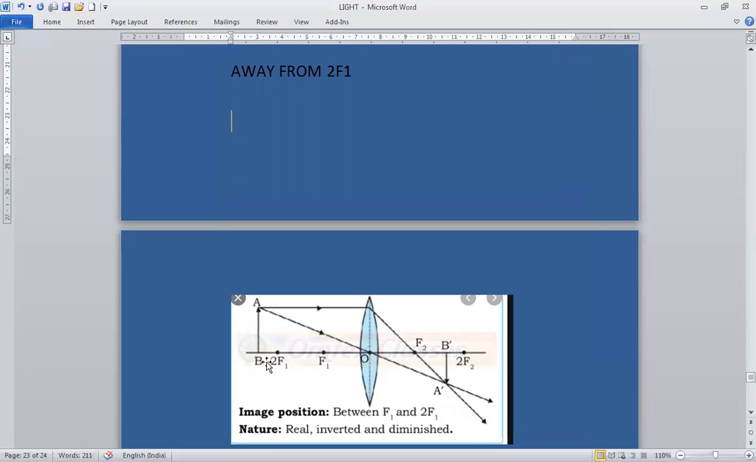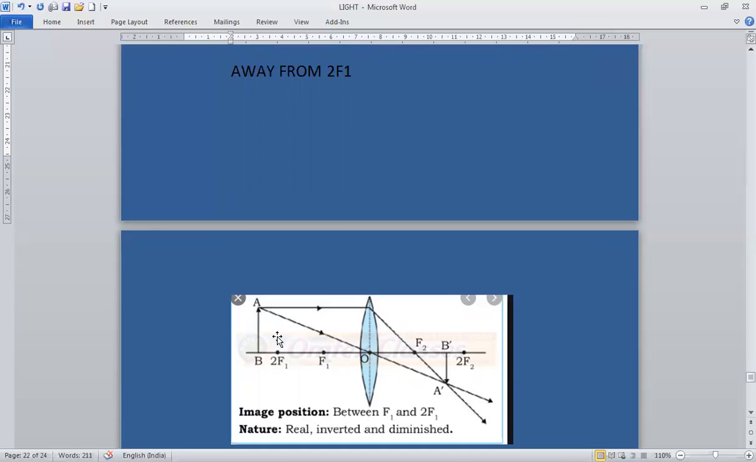Now, the second situation is when the object is away from 2F1. This is F1, this is 2F1. The object is away from 2F1. The image formed will be between F2 and 2F2. The image is real, inverted and smaller in size. See, the size of the image is smaller than the object.